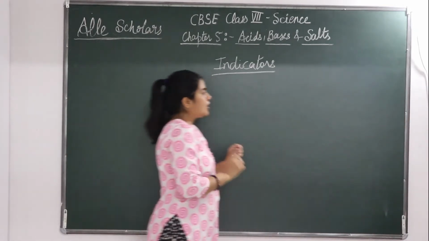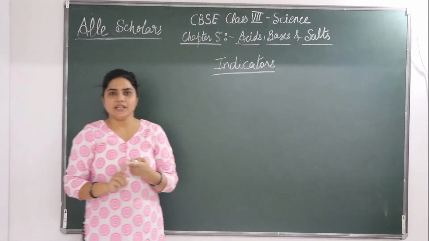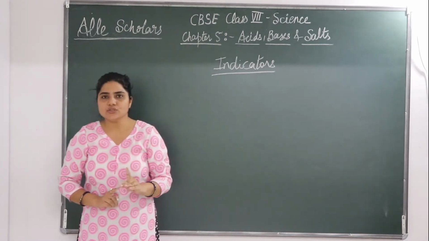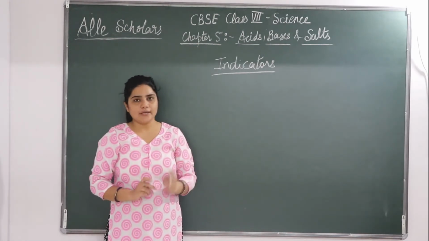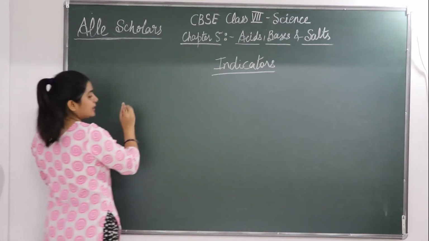Okay, so indicators, they are the substances which indicate acidic or basic nature of a solution using color change or smell change. Okay, so what is the definition of an indicator?